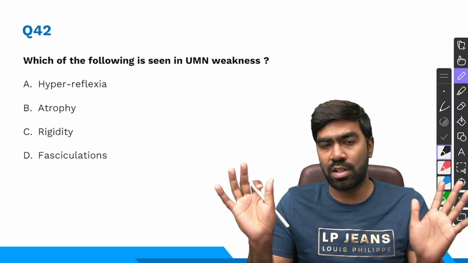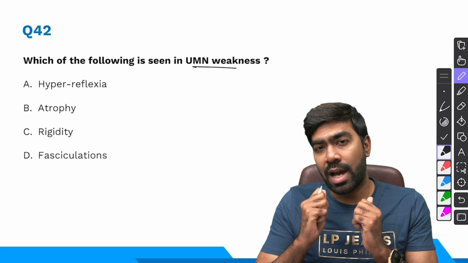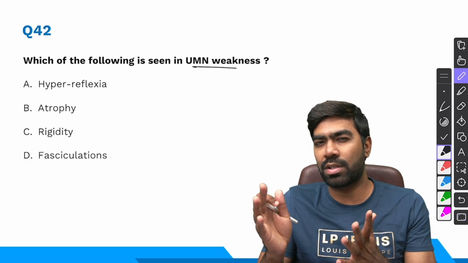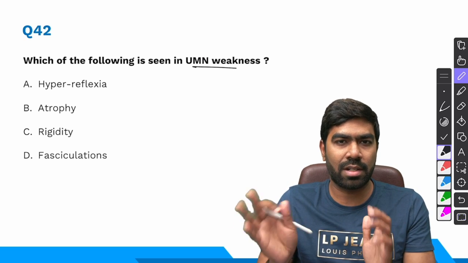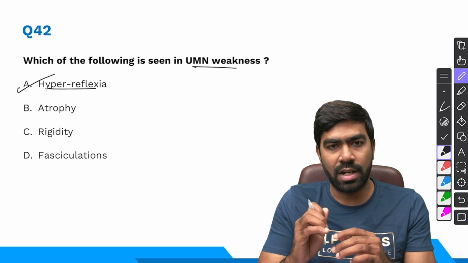Coming to neurological questions, here's your first one. We have discussed this tons and tons of times. Which of the following is seen in UMN weakness? The characteristic feature of UMN weakness is hyperreflexia, that is brisk deep tendon reflexes, and Babinski positive, that is nothing but extensor plantar response. The right answer for this question is hyperreflexia. That is exaggerated deep tendon reflex.